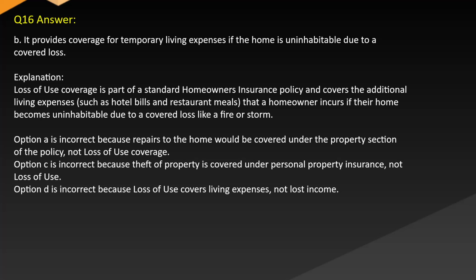Option A is incorrect because repairs to the home would be covered under the property section of the policy, not loss of use coverage. Option C is incorrect because theft of property is covered under personal property insurance, not loss of use. Option D is incorrect because loss of use covers living expenses, not lost income.